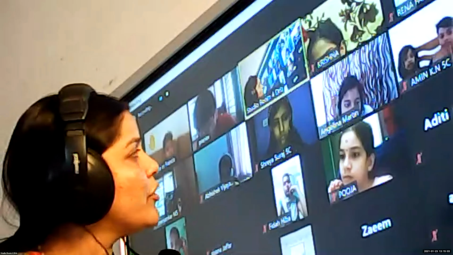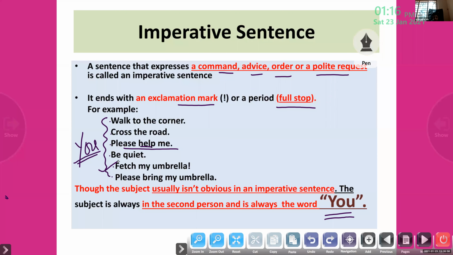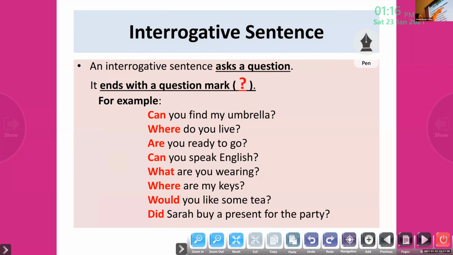Okay, so let us see interrogatives now. I'm moving to the third one, that is the interrogative sentence. Remember and keep this punctuation mark always in your minds. An interrogative sentence is used for asking questions, and all interrogative sentences end with a question mark.